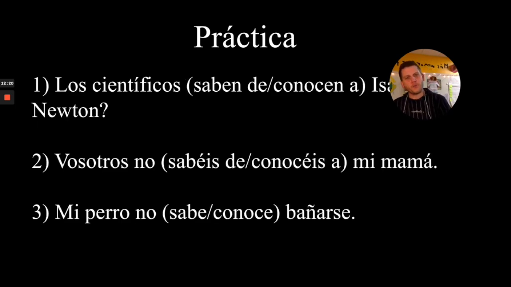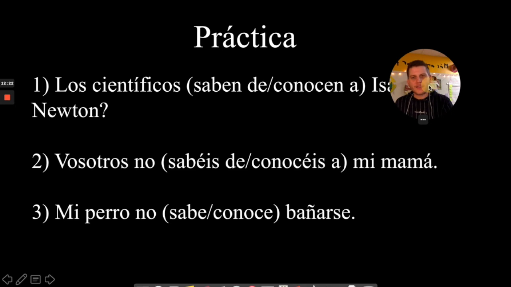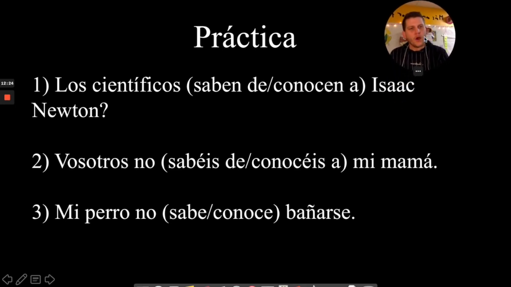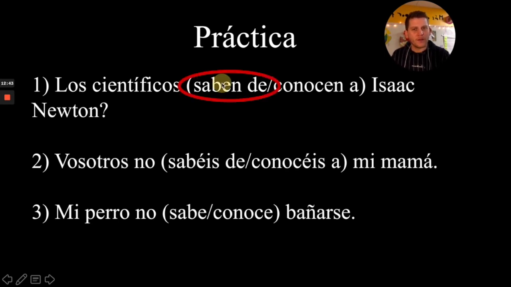All right, so let's take a little practice here. Los científicos, well, the object here is Isaac Newton. So the scientists know Isaac Newton. Now, what do you think we're going to use here? Saber? Do they know about Isaac Newton? Or do they know Isaac Newton? Hopefully you are saying saben de. They know about Isaac Newton. They don't know him. He's been dead a while.